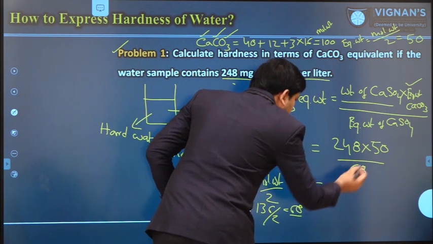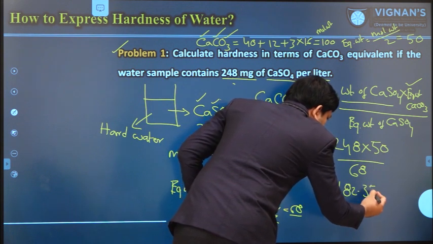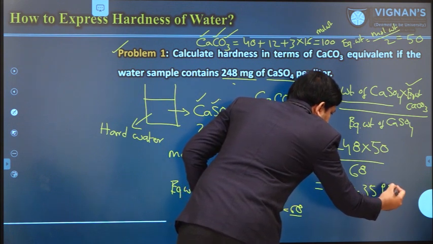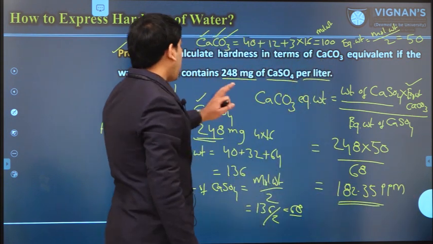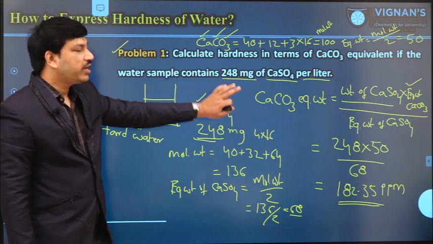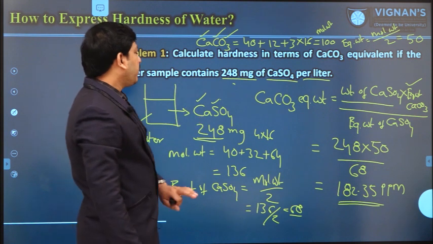If you do this calculation, you will get 182.35 ppm. So always we have to express the hardness value in terms of calcium carbonate equivalent only. So this is one example.